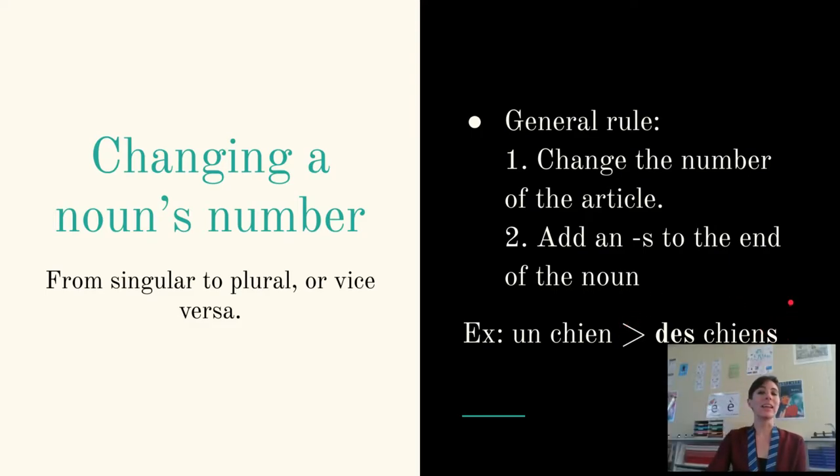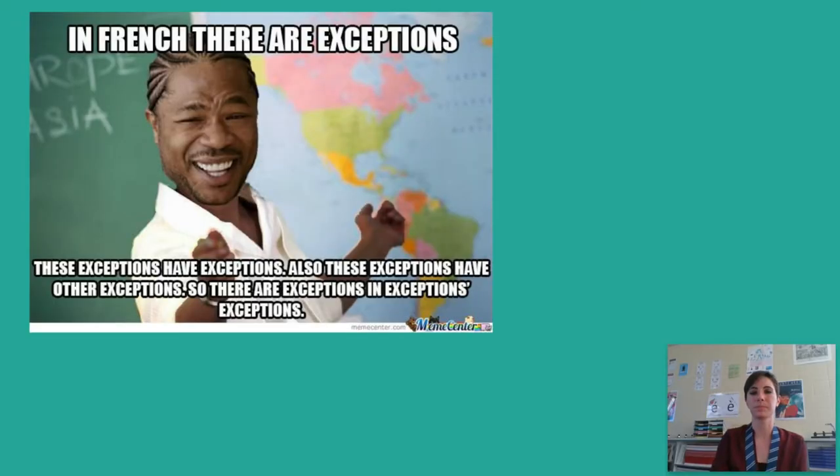Now, there are some cases in which you're not going to add an S. One of those cases is when there's already an S at the end. Another one is if there's already an X at the end. Then there are a series of nouns that we will add an X instead of an S. You will learn those as we come to them, so don't worry about them, but this is the general rule, and this will get you as far as you need to go for now. Obviously, exceptions on exceptions on exceptions, so sorry.